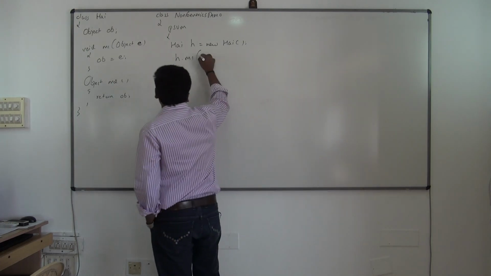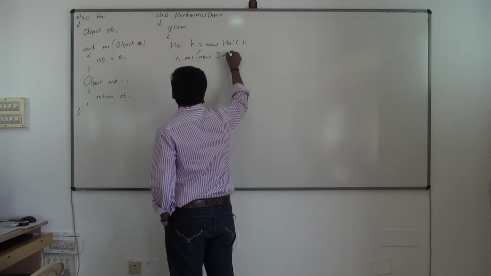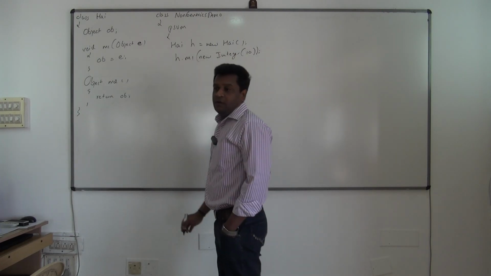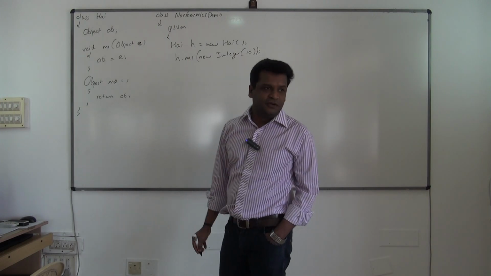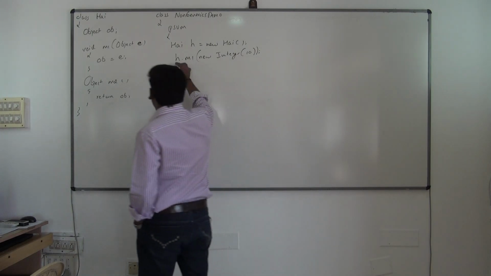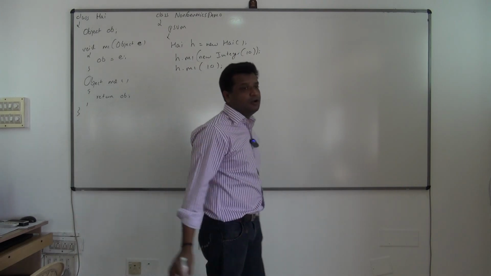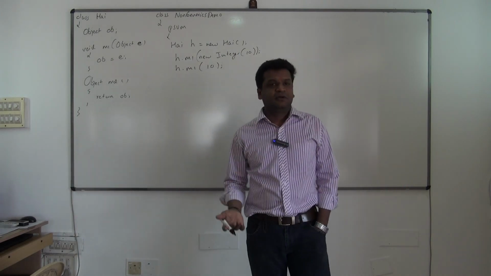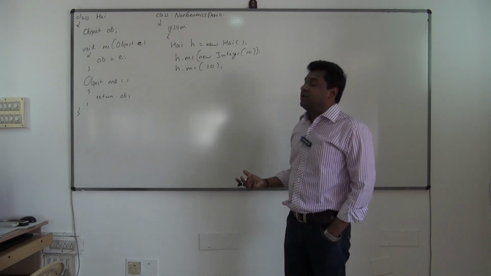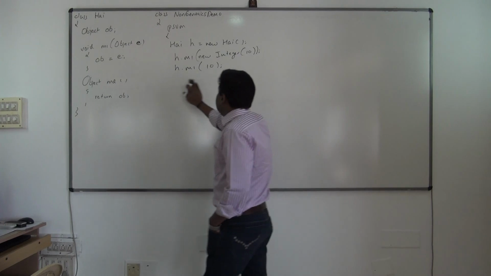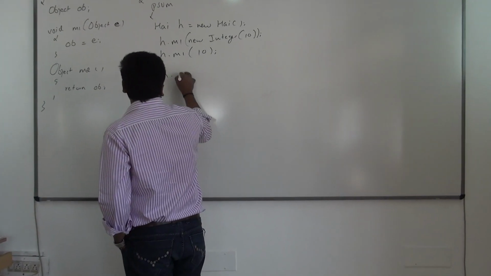So yes, I'll send a new Integer of 10. This is one way you can send. But in Java 1.5, autoboxing was introduced. So what I can do is call this method with 10 also. 10 will be autoboxed and sent to the m1 method. So m1 is a method which can accept any object. Yes, fine. So next, I'll call the m2 method, h.m2.